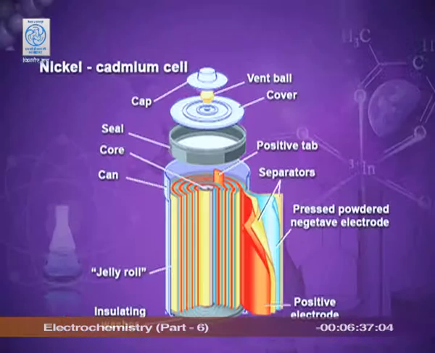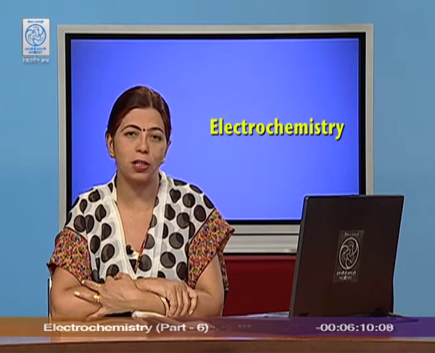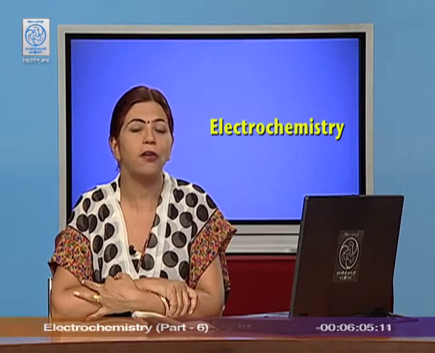There is another example of the secondary cell, that is nickel cadmium cell. The nickel cadmium cell is very eco-friendly and very light and compact, but it is expensive. So, normally we don't use it. But if we have to prefer out of this lead storage or nickel cadmium, no doubt nickel cadmium cell is expensive, but since it is eco-friendly, so we must prefer the nickel cadmium cell, keeping in mind the long-term benefits. We must take care of our environment.